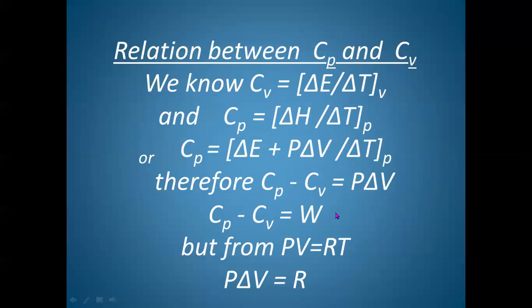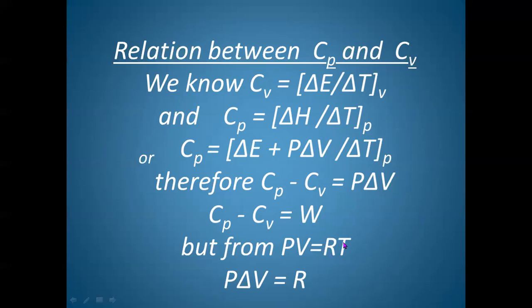Now take advantage of the definitions. If 1 mole of a gas is taken, the ideal gas equation PV equal to nRT will become equal to RT, because n is equal to 1. And according to the definition of heat capacity, we take an increase in temperature by 1 degree centigrade.